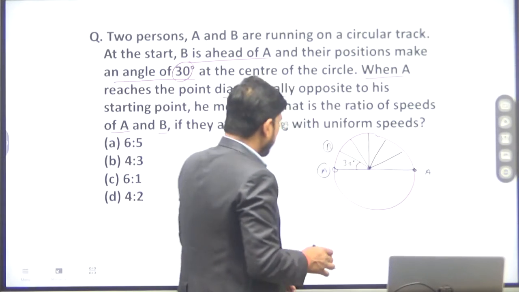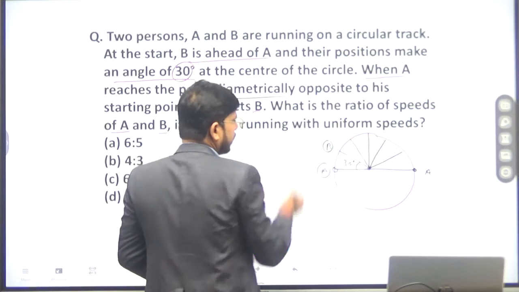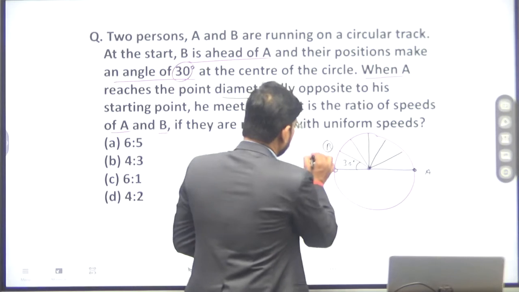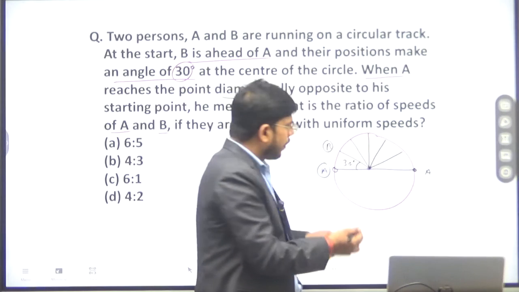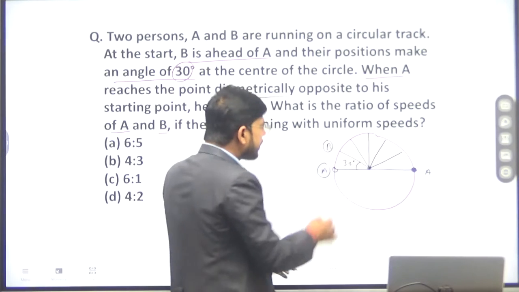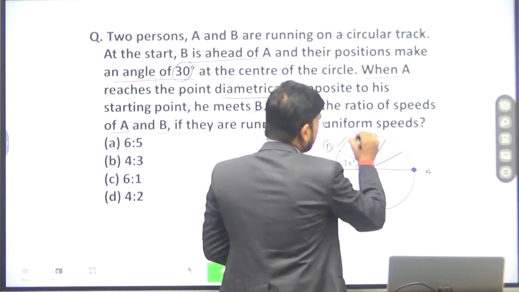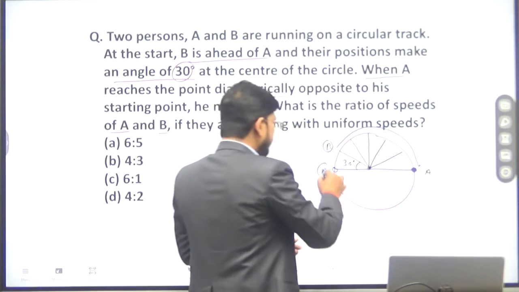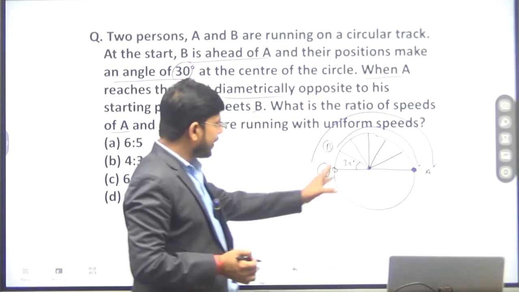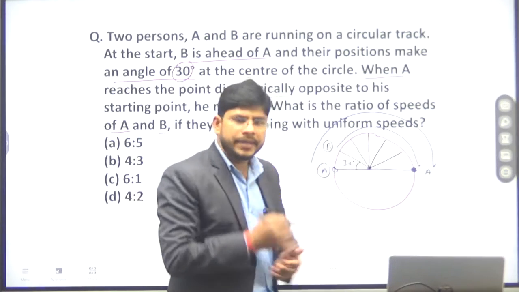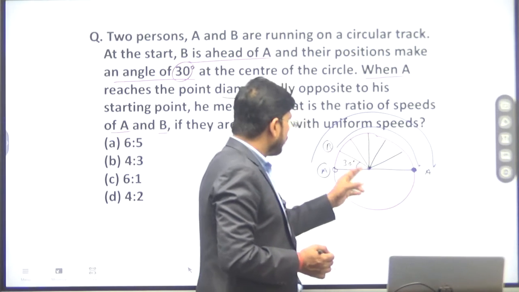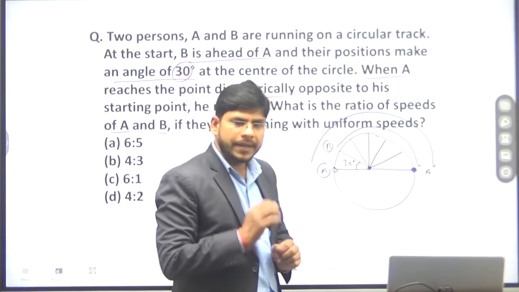Okay. Now what is the situation here? They are moving with uniform speed, and B is 30 degree ahead of A, but they are meeting at the same point. It means in the same time interval B will travel this distance, and in the same time interval A will travel this distance. How much distance? A has to travel 180 degree distance, and B has to travel 150 degree.